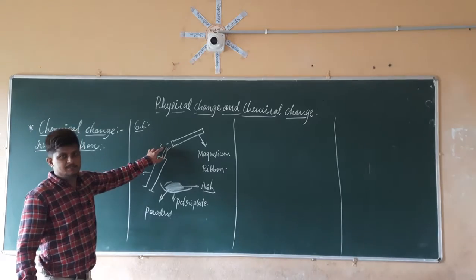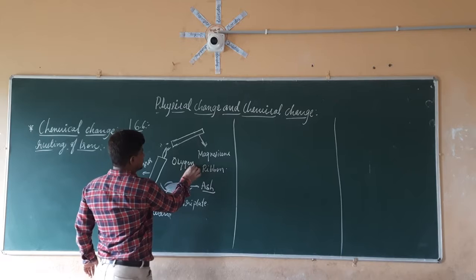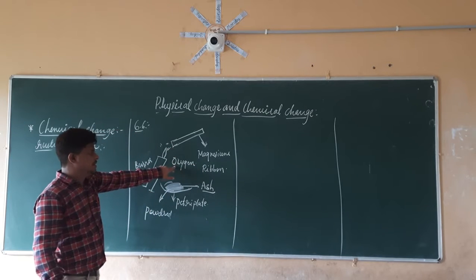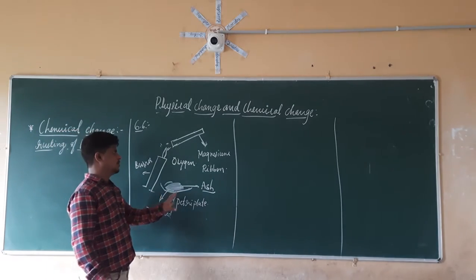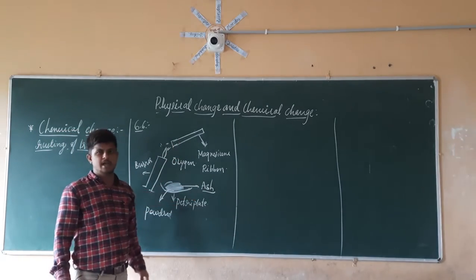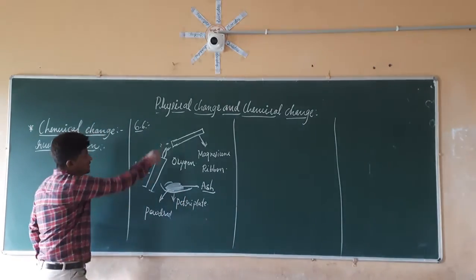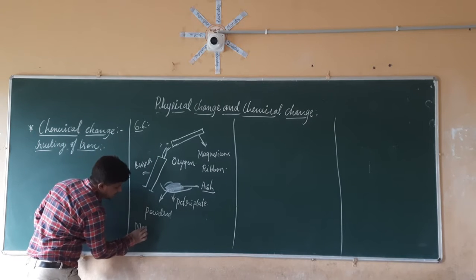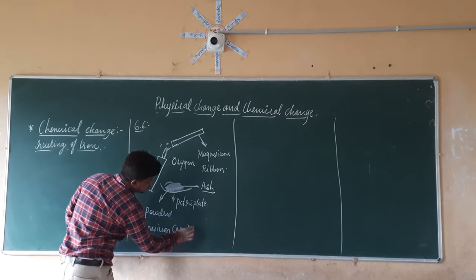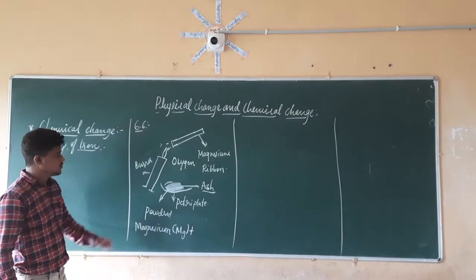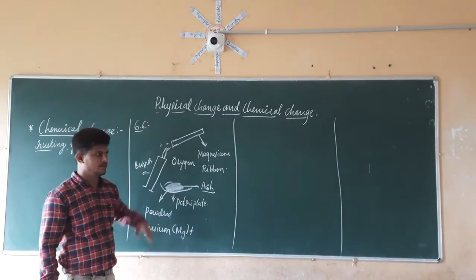While heating this magnesium ribbon, there is oxygen present in the atmosphere. It is going to react with that oxygen and produce ash in powder form. So this magnesium ribbon is getting converted into ash. If we have to give this as a chemical reaction, magnesium is given as Mg. It is going to be heated with the oxygen present in the atmosphere.